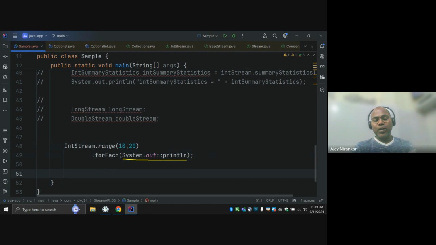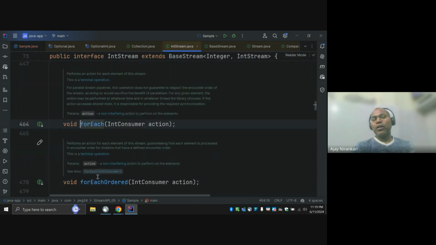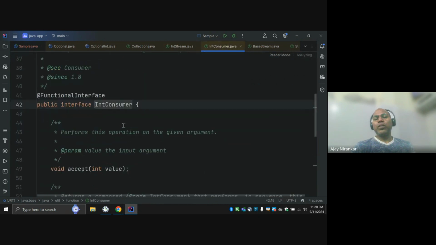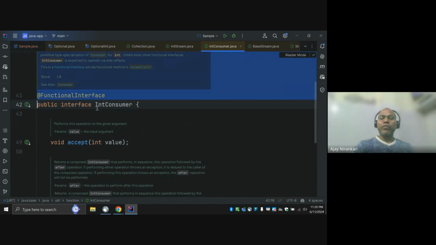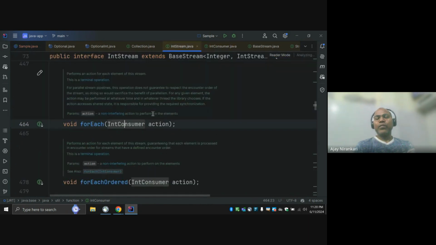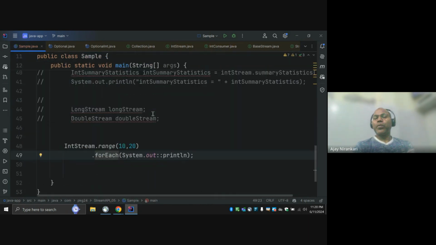What code snippet? Because this forEach function is assuming an integer consumer. Integer consumer is a functional interface. We have options to implement it: maybe pass an object, or maybe pass code. In general, I can pass any object here or I can pass code itself. So here I'm passing the code.